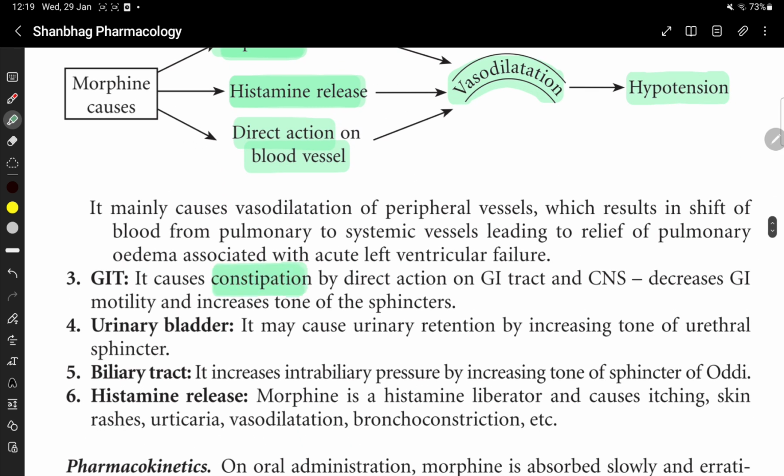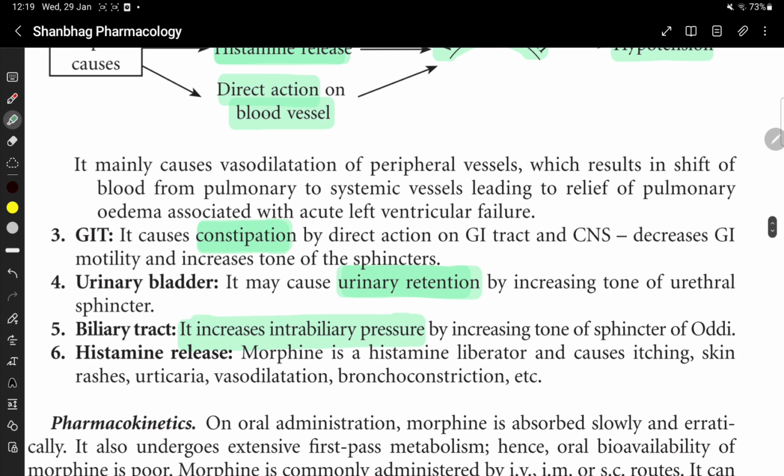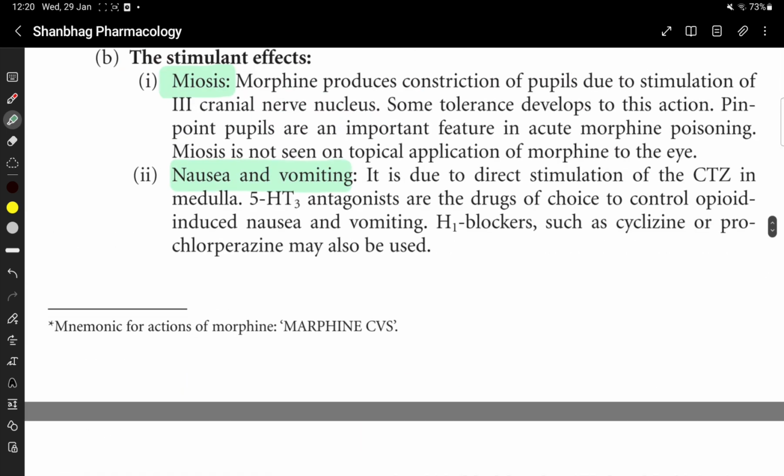It causes constipation and urinary retention. It increases intrabiliary pressure by increasing the tone of the sphincter of Oddi. It is a histamine liberator that causes itching, skin rashes, urticaria, vasodilation, and bronchoconstriction. So histamine causes itching, skin rashes, urticaria, vasodilation and bronchoconstriction. Because of bronchoconstriction, it is contraindicated in bronchial asthma and COPDs like emphysema and chronic bronchitis.